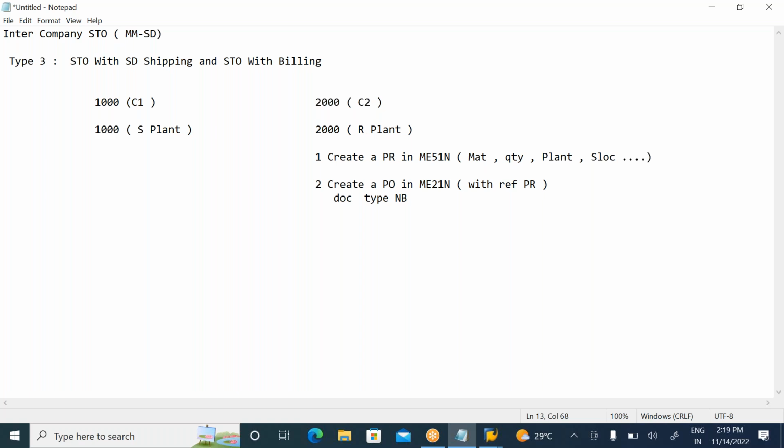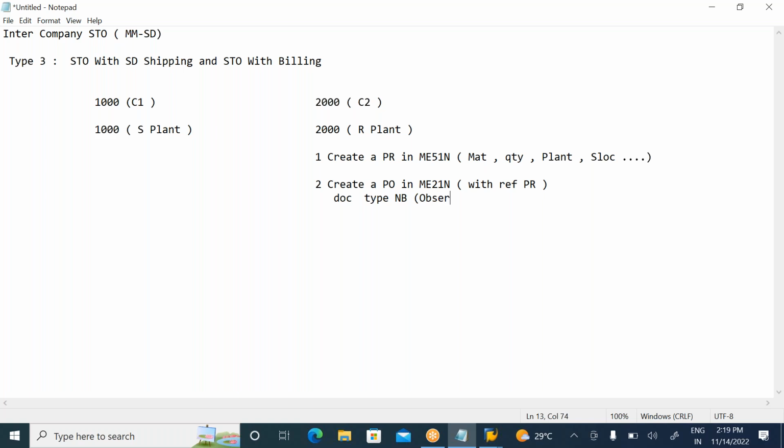For type 1 and type 2, the document type is UB. For type 3, they will take the document type NB, because it is a type 3 STO. What is the STO? Document type NB. They must take the document type NB only. Once they take the document type NB, you can observe.